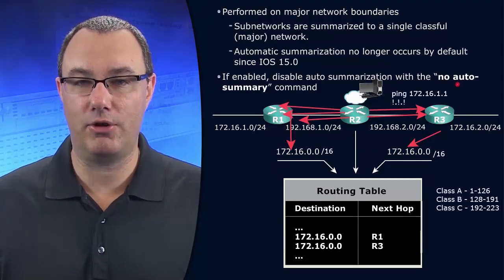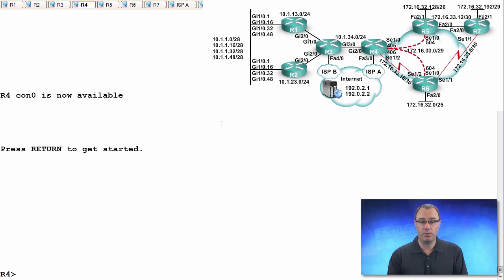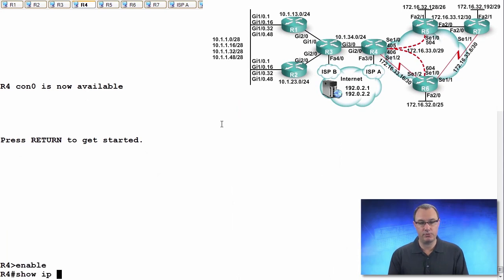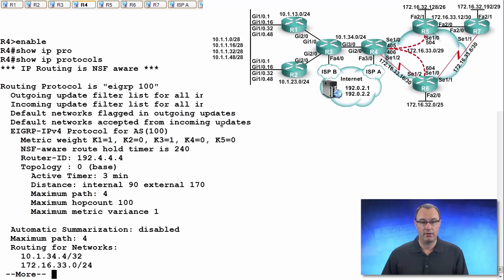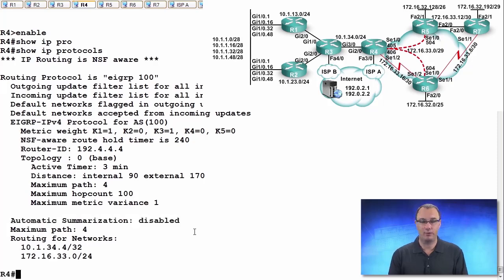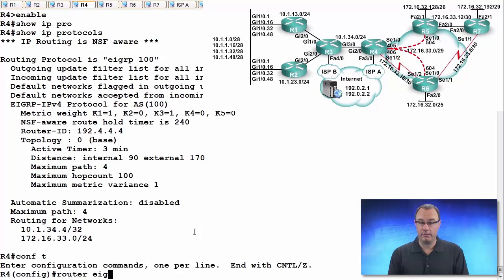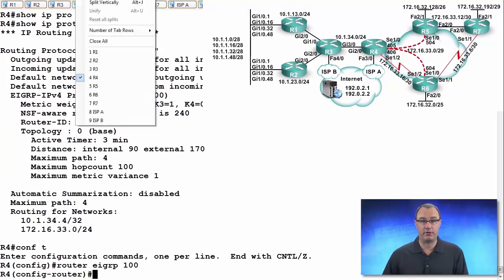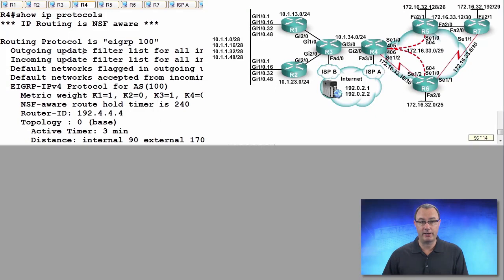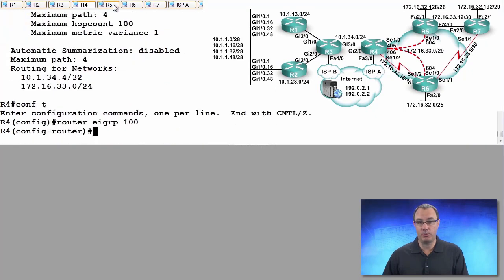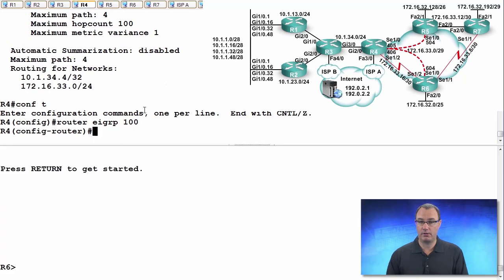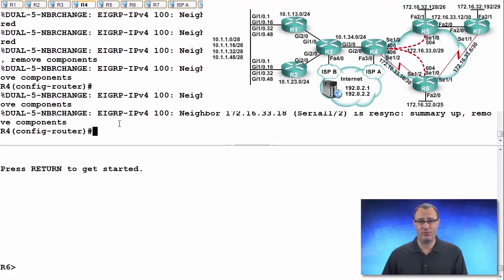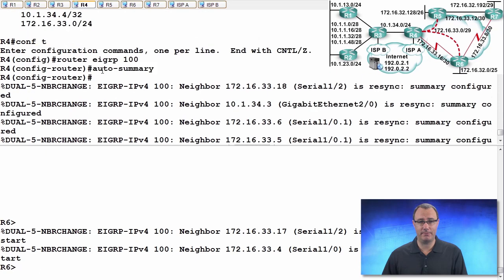So correct this issue with no auto-summary, and we can be sure that we're prepared in the right way. So if I were to do a show ip protocols, I'm going to see that automatic summarization is disabled. This is a big deal to us. We want automatic summarization disabled. I'm going to turn it on just so you get a chance to see the effect on our routing tables, for good or for bad. In this case, it won't be that bad. My topology won't be an utter failure. But I'm going to say auto-summary. Ooh, don't do that command. Don't do that command.